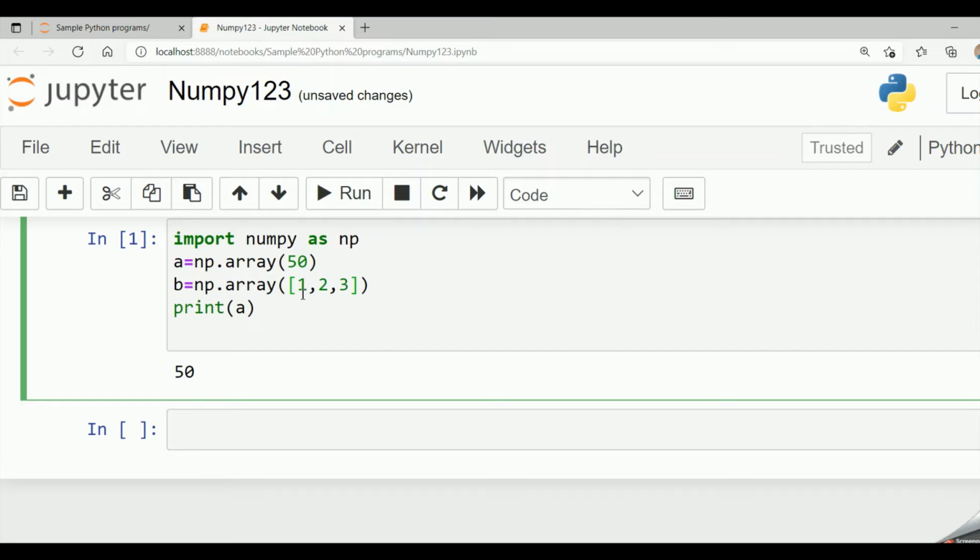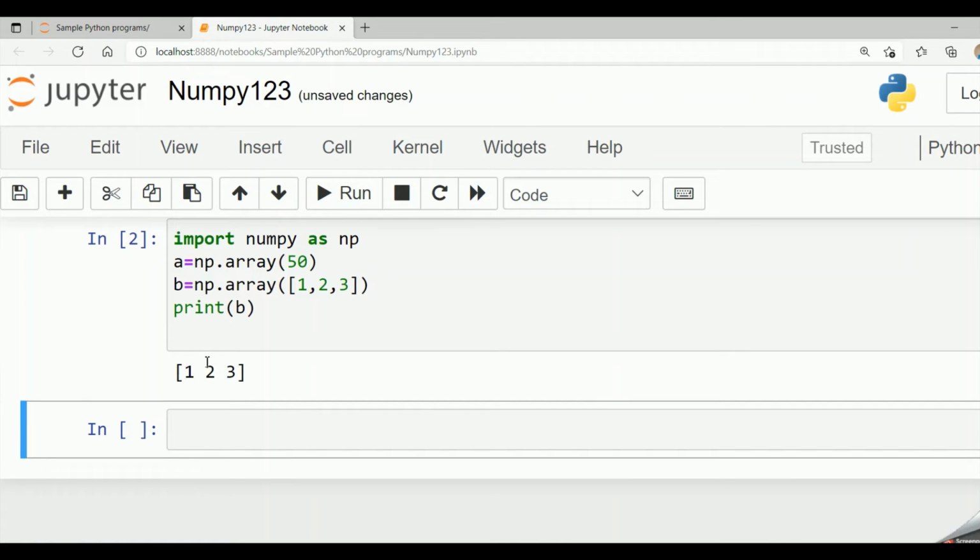So if I am passing a list, then it is a single list, then it is a 1-dimensional array. Now if I say print b and run the code, I get the 1-dimensional array. This is an ND array of 1 dimension in size.